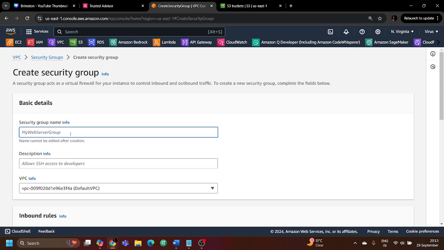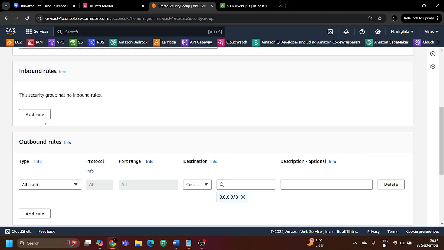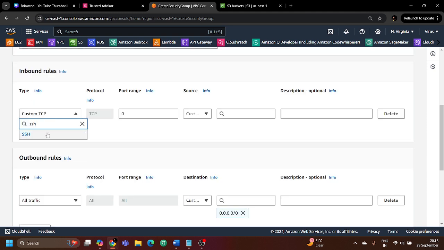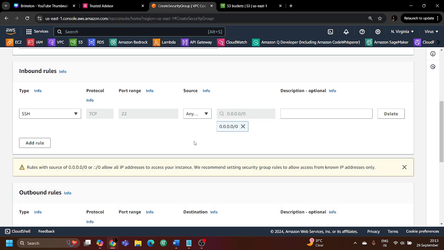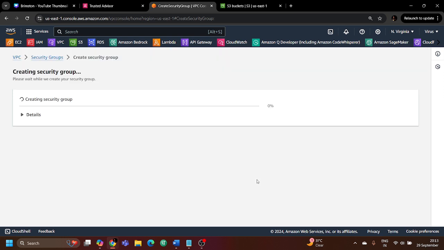So let me provide the name for the security group as security group one, because we are going to create two security groups, not one. The description will be SG for Trusted Advisor default VPC, and we are going to add the type as SSH, and we are going to open it to the internet as well, right? So from the internet, anyone will be able to SSH inside our EC2 instance. That is not a best practice, so don't do that. Let me click on create security group.